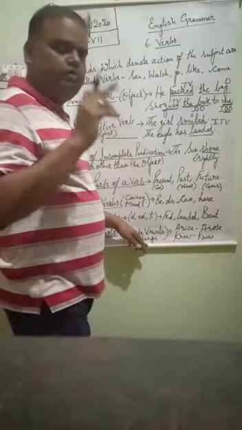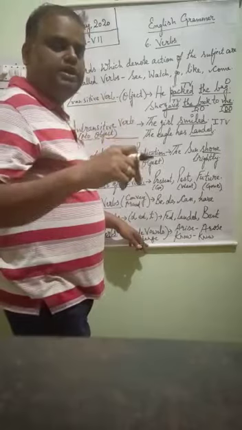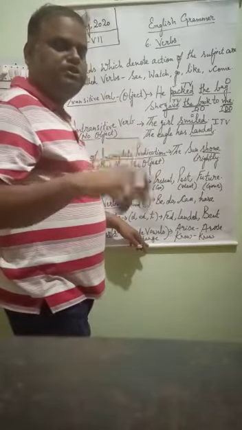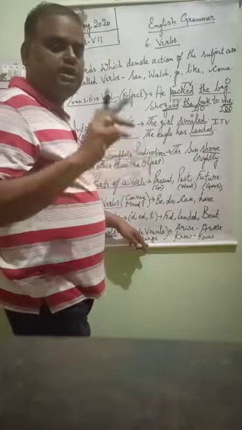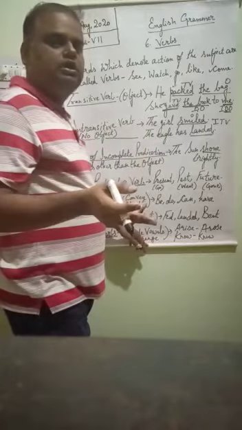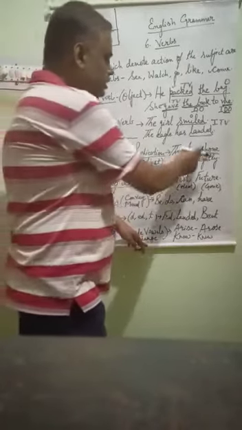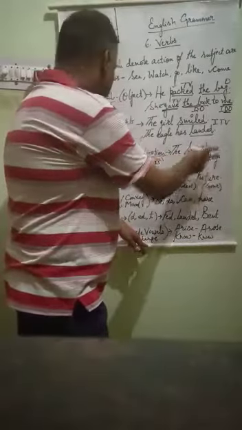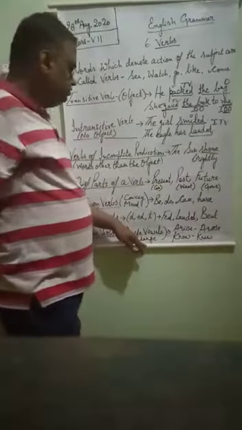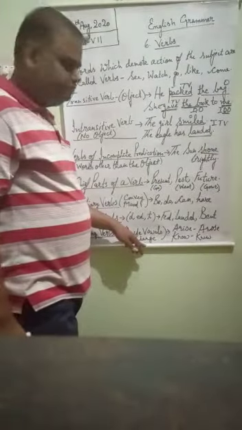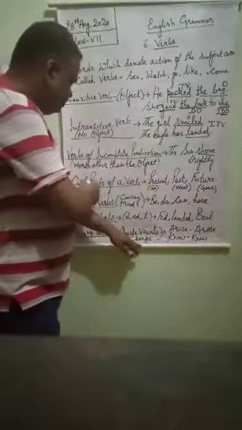That is why where the words which are added other than the objects and which tell about the quality of the subject and they are not the object, in that case the verb will be called verb of incomplete predication, isn't it? Now here, chief parts of a verb.